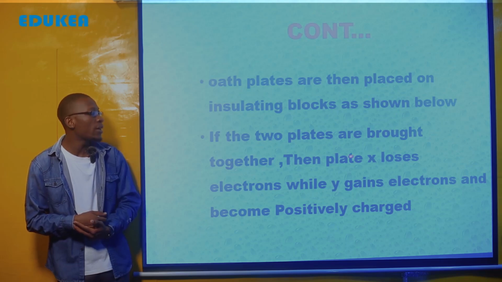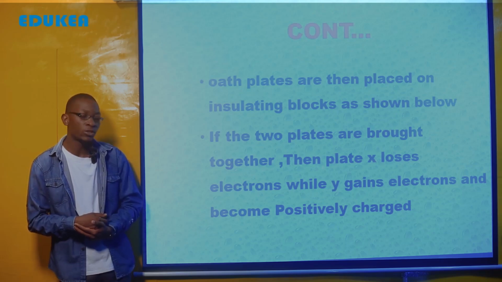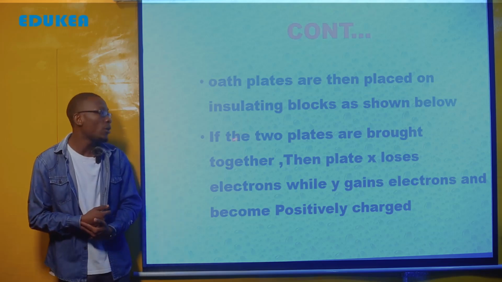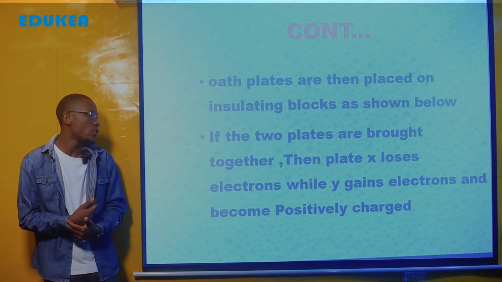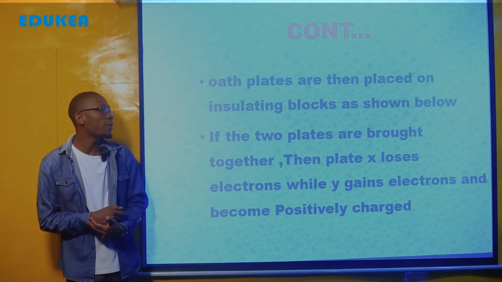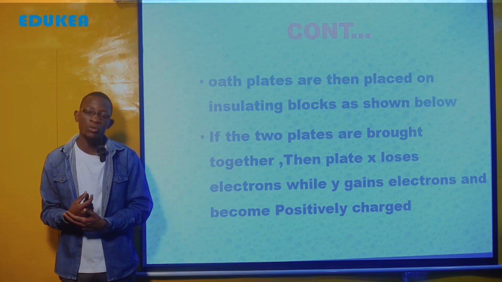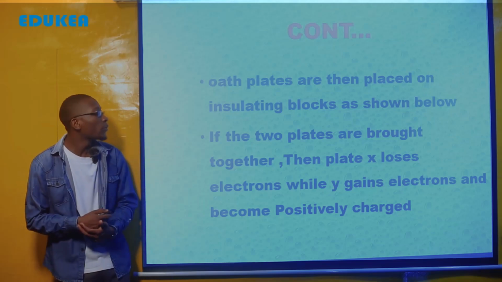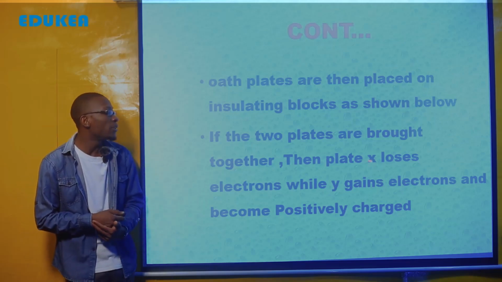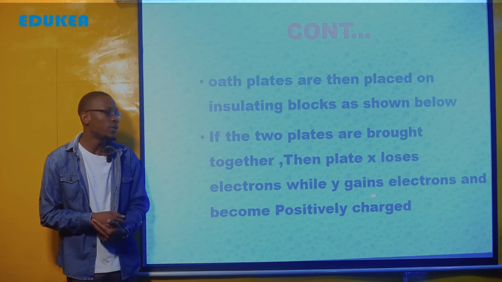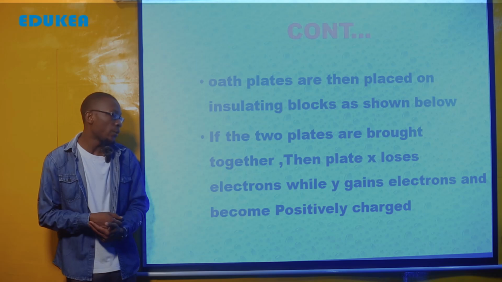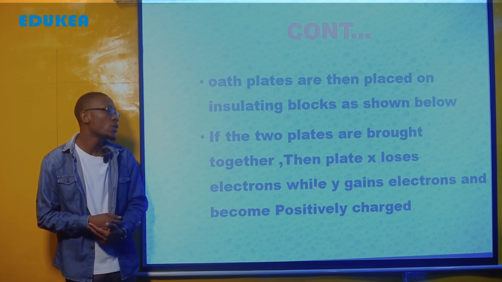Previously we assumed that X is a charged body and Y is an uncharged or neutral body. So when we bring the charged body X together with the uncharged body Y, plate X loses electrons while plate Y gains electrons and becomes charged.